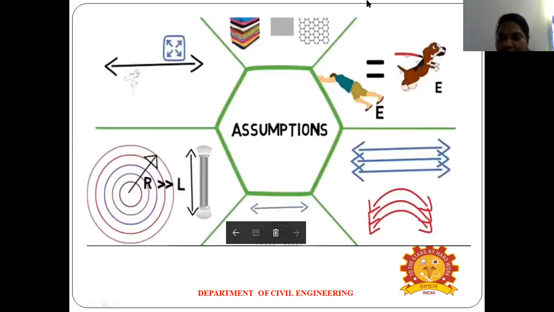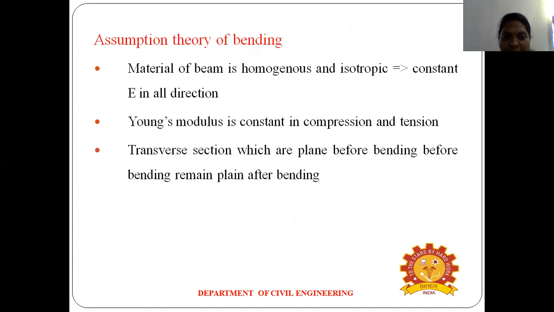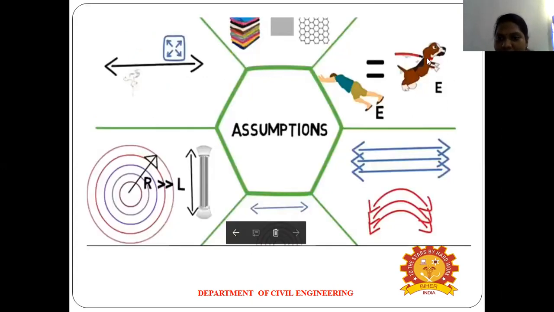You can see that diagram for both compression and tension. Young's modulus, the modulus of elasticity, is a constant. The second point: Young's modulus is constant in compression and tension. Young's modulus means E, so E is constant in both compression and tension. You know very well that compression means a push and tension means a pull. So in both compression and tension, it is constant.